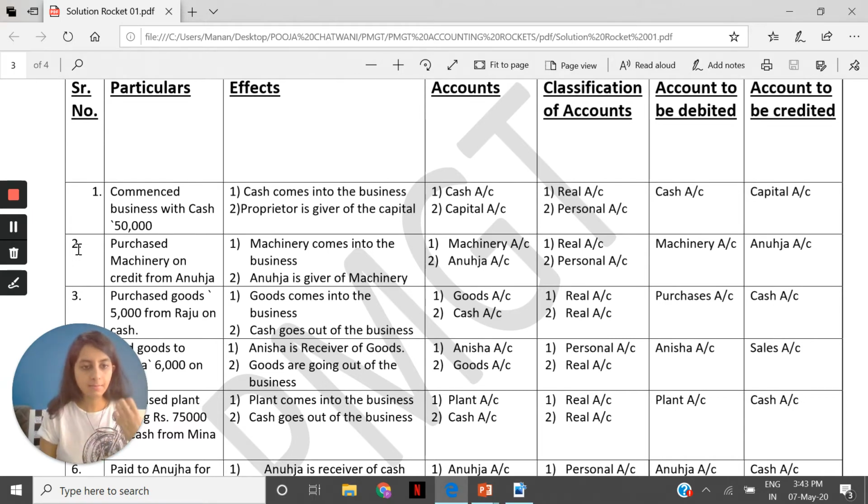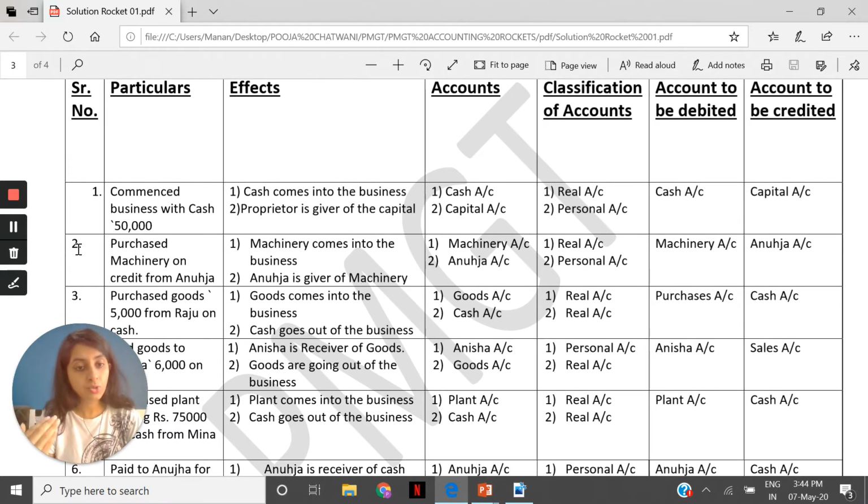We realize that machinery is not goods, it's an asset for us. So we do not replace it with the words called as what? Purchases or sales. Now, coming to the third one, a very important one, purchased goods. They're being specific, purchased goods. If I'm talking about purchased goods, these goods are what? They are our recurring item. We are going to purchase it from somewhere and going to resell it. It is our business to do this. So these goods can be classified as purchases or sales.